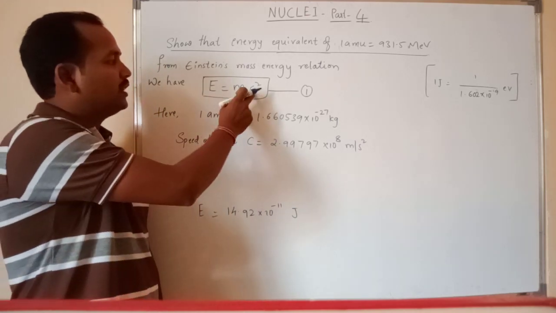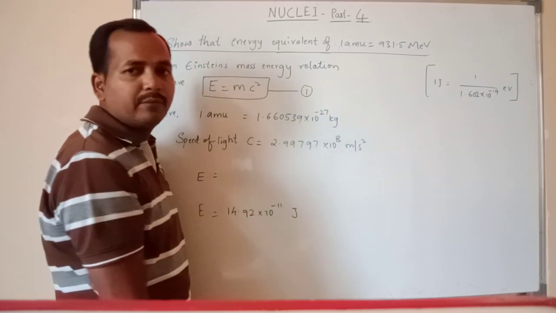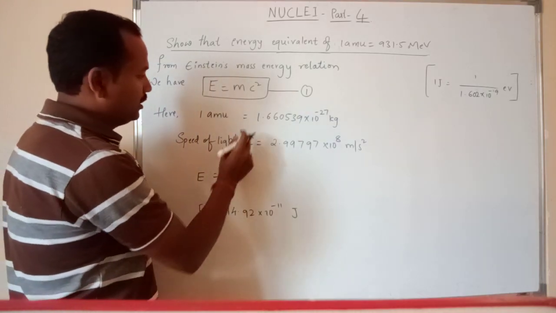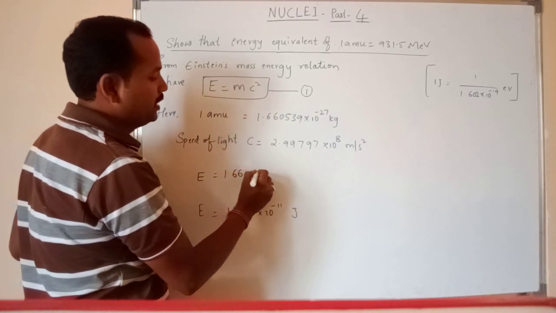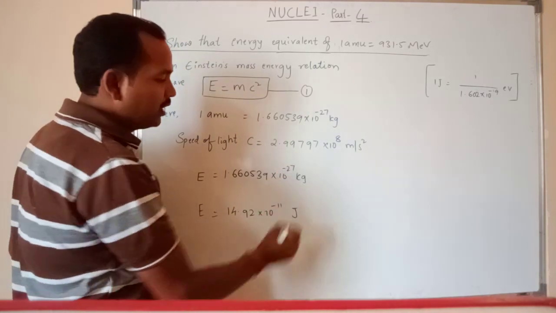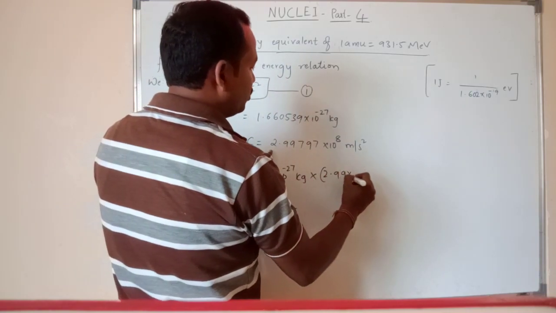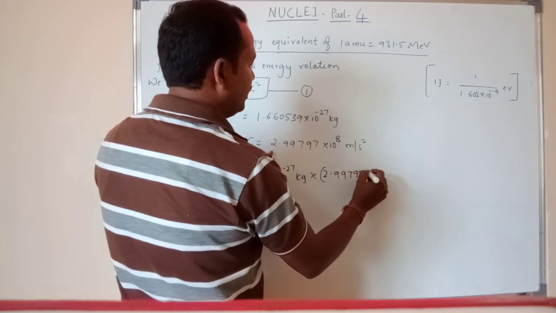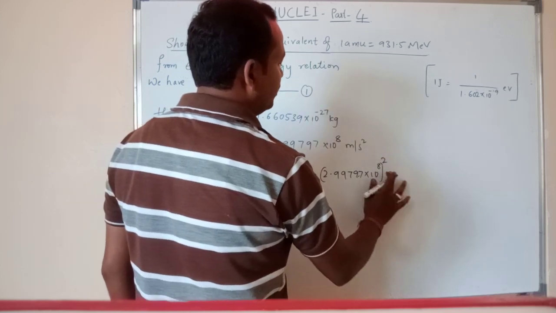And here, what is the c? C is the speed of light. Its value is 2.99797 into 10 to the power 8 meter per second. Now substitute these two values in equation number 1. Here E is energy, m is mass. Mass is nothing but 1.660539 into 10 to the power of minus 27 kg into c square. C square means this one, right? That is 2.99797 into 10 to the power of 8 whole square, this one, right?